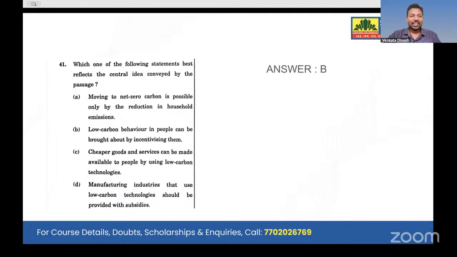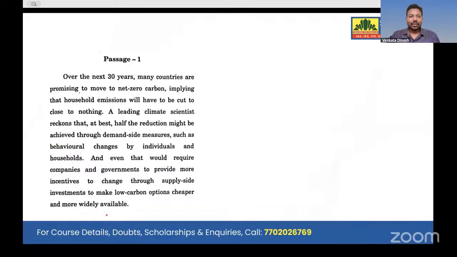Yes, sir. So now going with the passage, question number 41, you can see here. This passage talks about how over the next 30 years, many countries are promising to move towards net zero carbon. This particular passage talks about a climate scientist, and his opinion is what is mentioned in the rest of the passage. He even said that supply side investments, for example, if you want to make some change in supply side, there are certain problems. If there is a problem, you have to look for the alternative. This is the main crux of the passage.